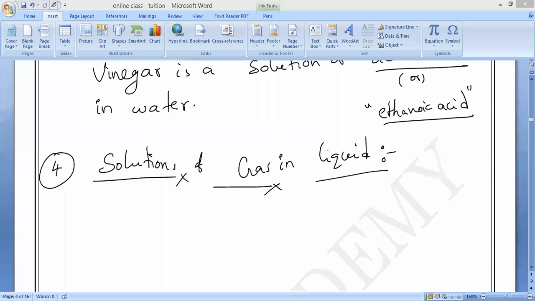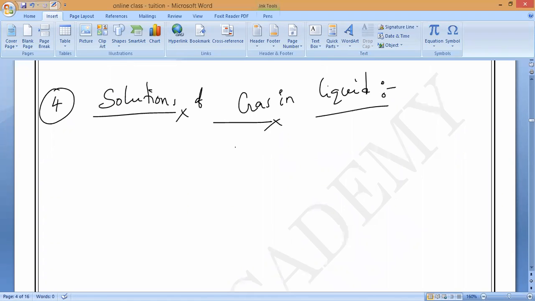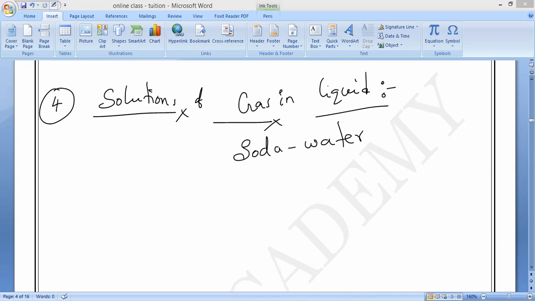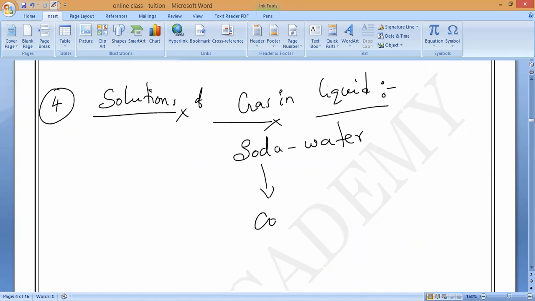Soda water is a solution of what? Two things. Can anybody say? Soda water is an example. Soda water is a mixture of two things: one is carbon dioxide and the other is water. Carbon dioxide and water. All of you should remember, that is soda water.